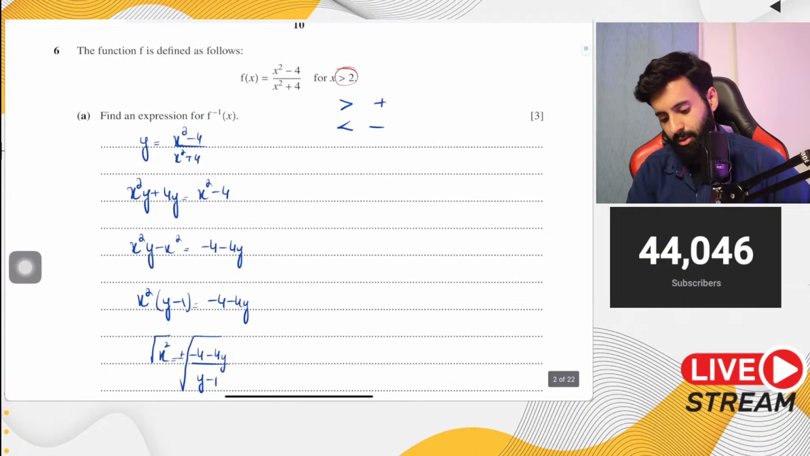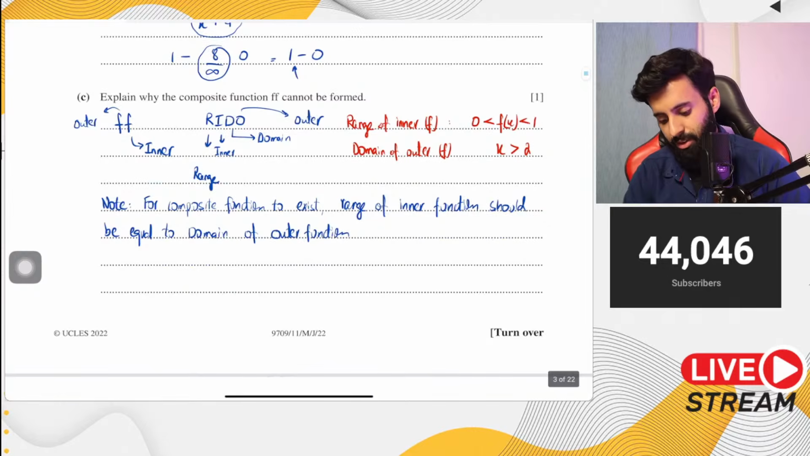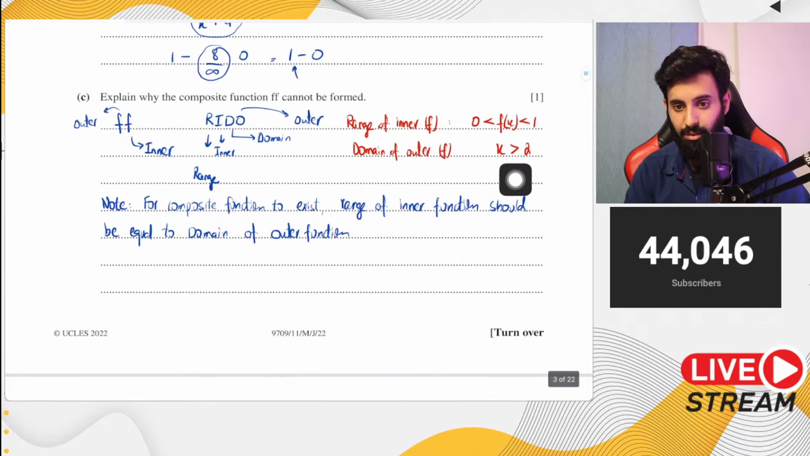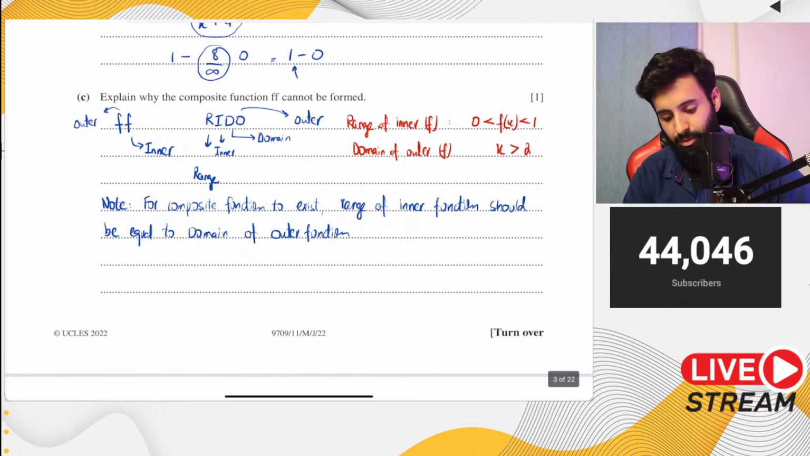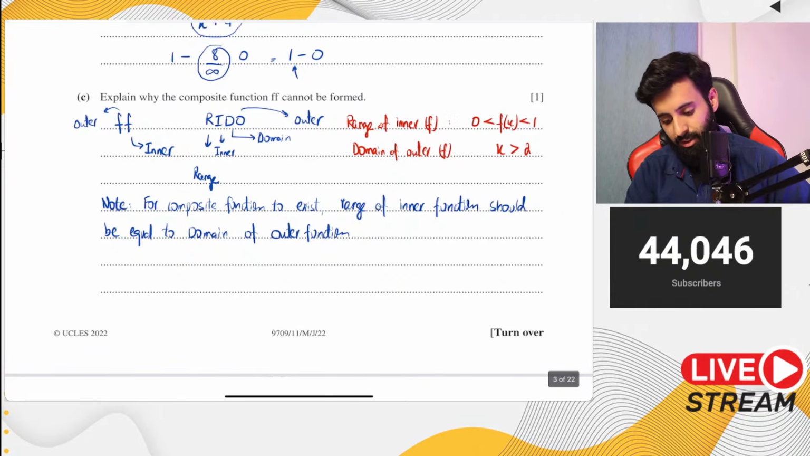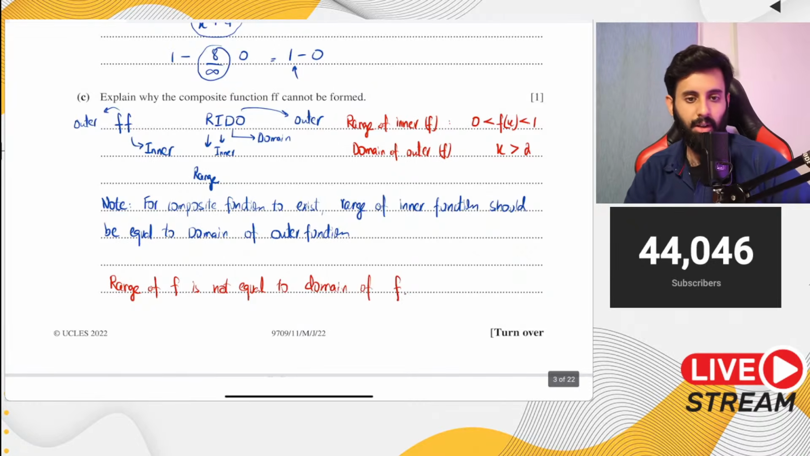Now if you compare the two, you will notice that they're not equal. Okay, the range of the inner function is not equal to the domain of the outer function, and that is why the composite function cannot be formed. So what's the reason? The reason is this: range of f is not equal to domain of f. That is why the composite function cannot be formed. Okay.